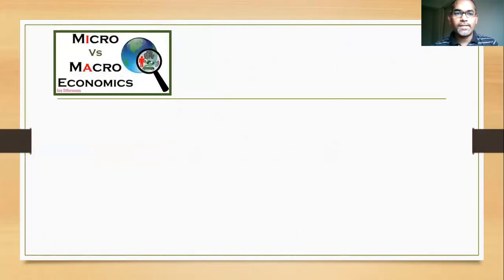Let us go on to distinguish between micro and macroeconomics. You can see this small picture I have pasted here, micro versus macroeconomics. The entire globe has been presented. The entire globe is nothing but macroeconomics, whereas the highlighted area is called micro.